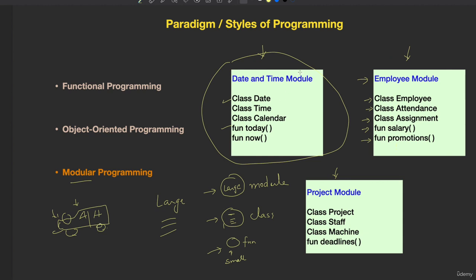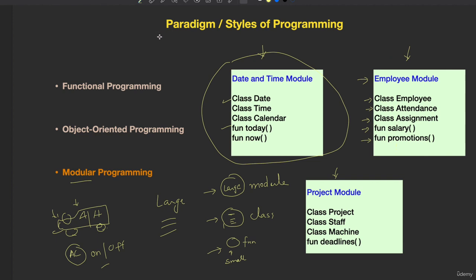In the same way, our application programs can also be divided into major parts like modules, and each module will have a set of detailed functions, or classes and objects inside it. Again, if I come back to the car, take air conditioning: putting on the AC is one function, putting off the AC is another function, changing the level of coolness is another function. All these functions together are part of the air conditioning module inside a car. So a module is a major division of an application.